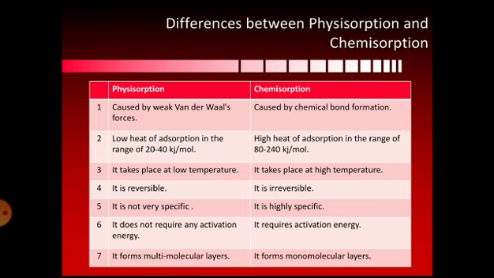low heat of adsorption is there in case of physical adsorption, whereas in case of chemical adsorption there is high heat of adsorption, in the range of 80 to 240 kilojoule per mole. Here between the adsorbate and the adsorbent strong chemical bonds are present, and in order to break those strong chemical bonds we require a tremendous amount of energy, and therefore high heat of adsorption is present in case of chemical adsorption.